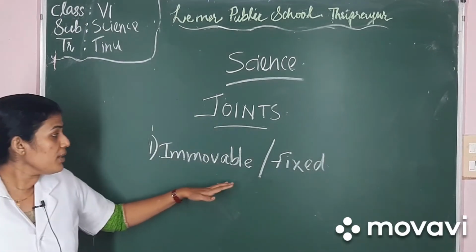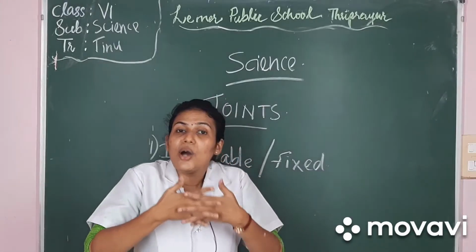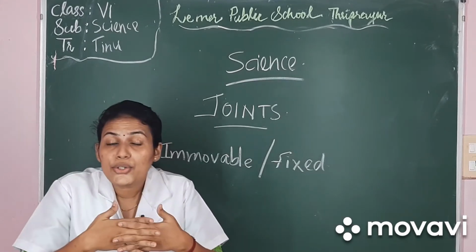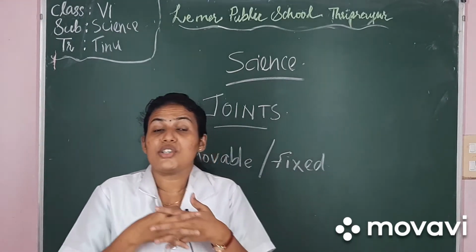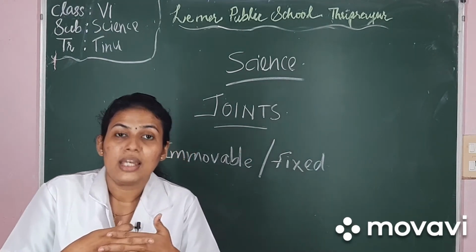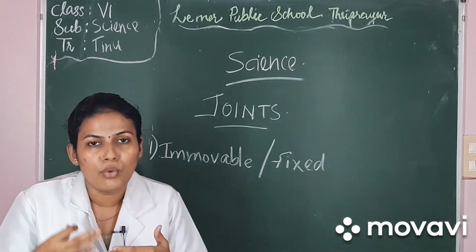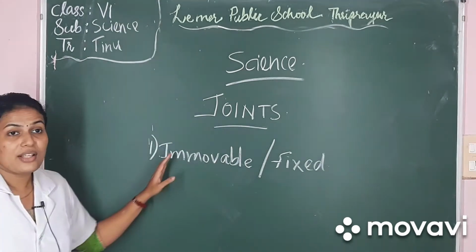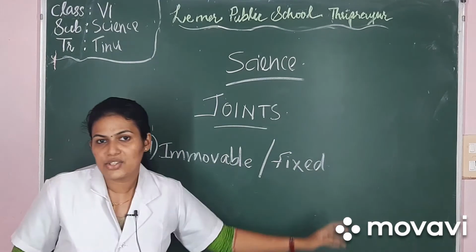So the specialty of these immovable or fixed joints is that they are interlocked with each other, and they are held together with the help of a fibrous cartilage. So what is the specialty of this fibrous cartilage in between the interlocks? Yes, this makes the joints immovable, and thus the joints are fixed in nature. So that's all about the first type of joints, that is immovable or fixed joints.